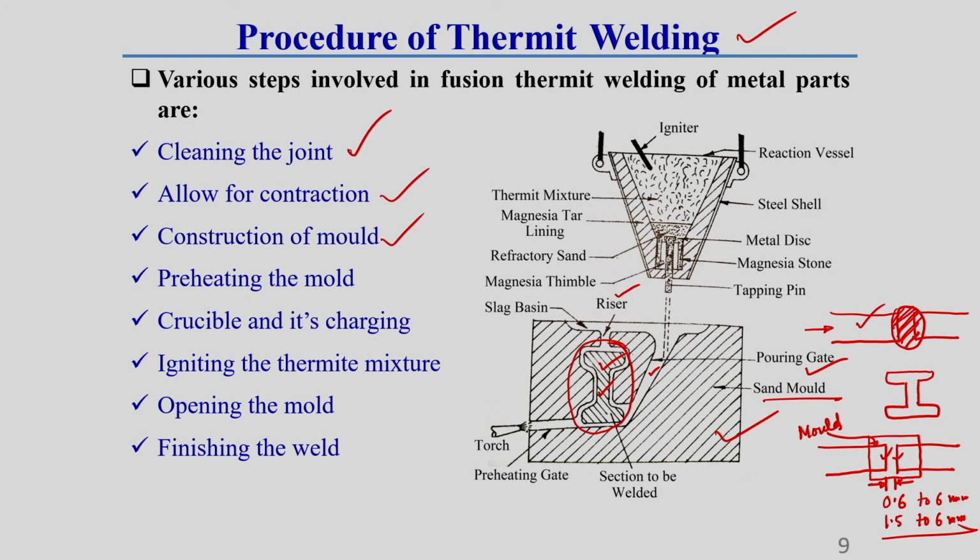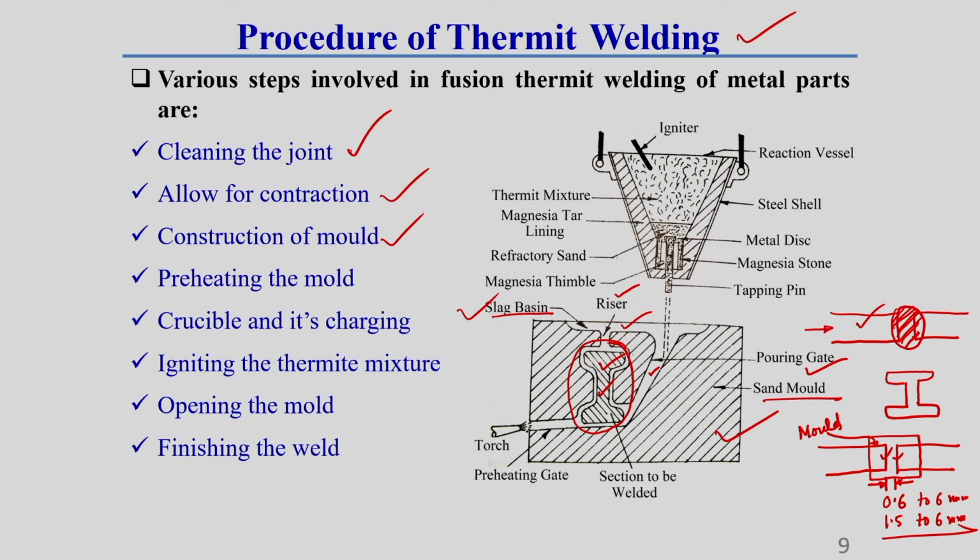When the impurity and flux composition burn, it is converted to slag. That slag has a lesser weight than the molten material, which is why it floats over the top surface of the molten material. That is why a slag basin is provided. Some slag mixture can also come from this molten material, and from this zone some slag can also develop, which generally floats over this surface. That is called the slag basin. There, slag is generally deposited.